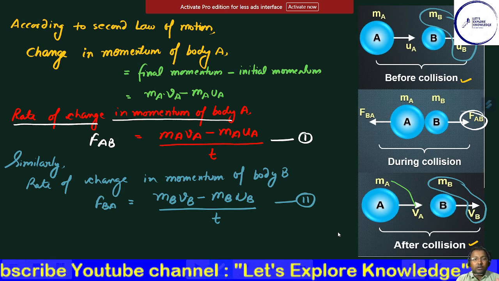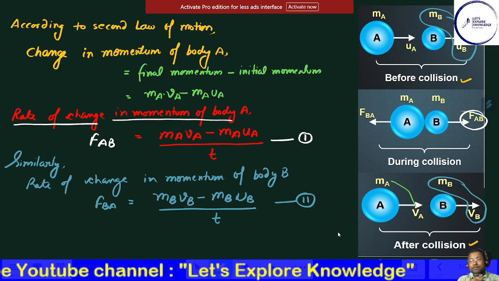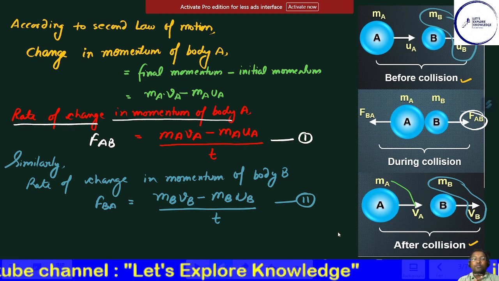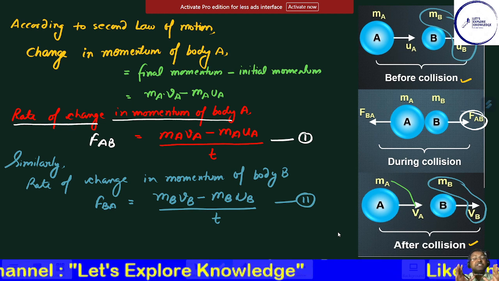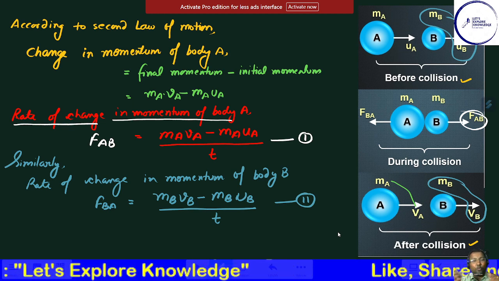These two statements we have got by the second law of motion, that the rate of change in momentum is the force.